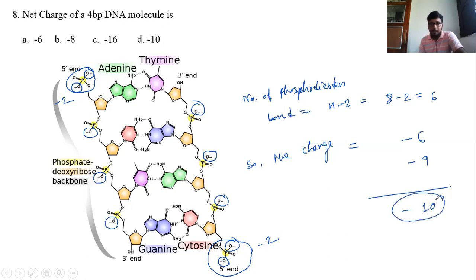So a 4 base pair DNA possesses the charge minus 10. So D is the answer, minus 10.